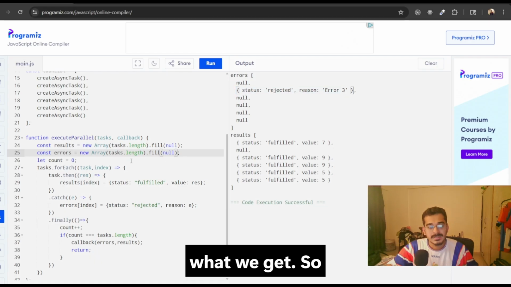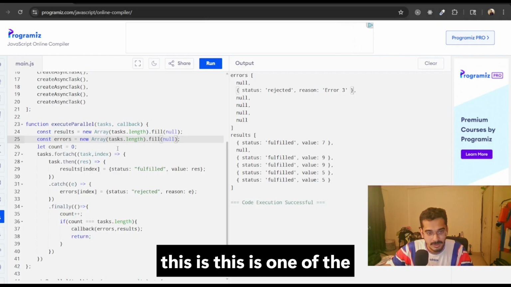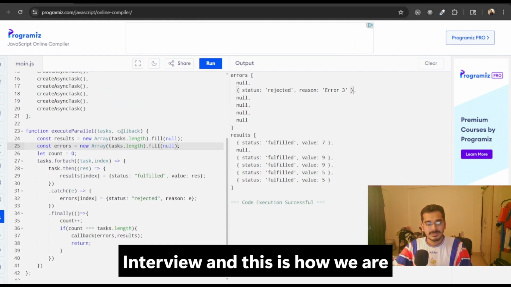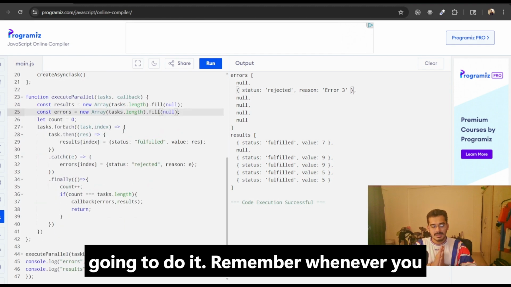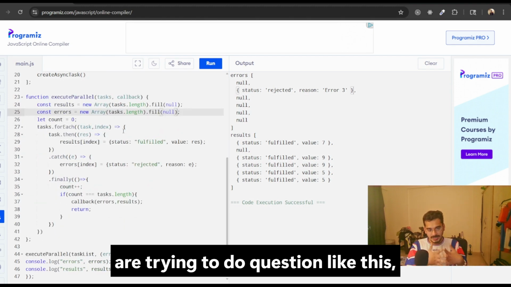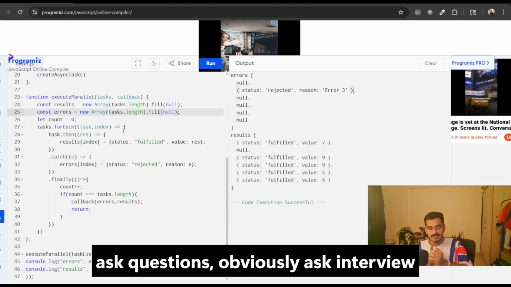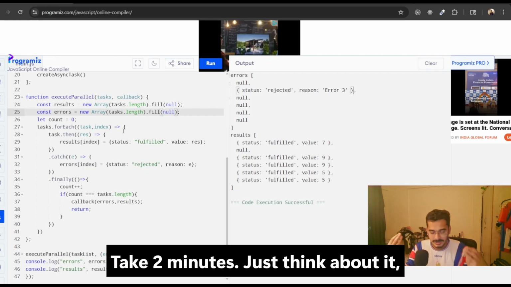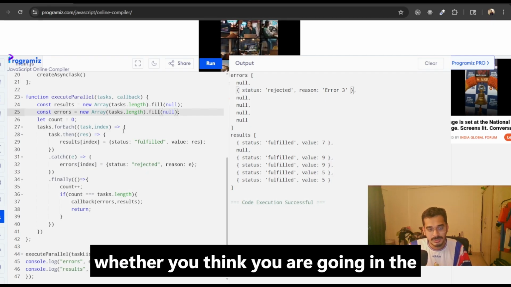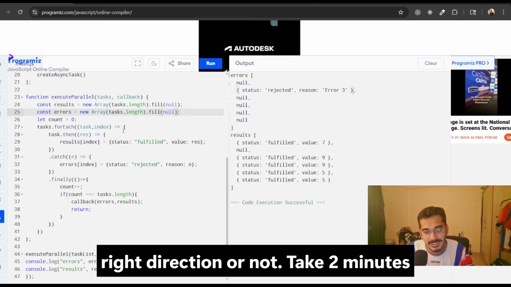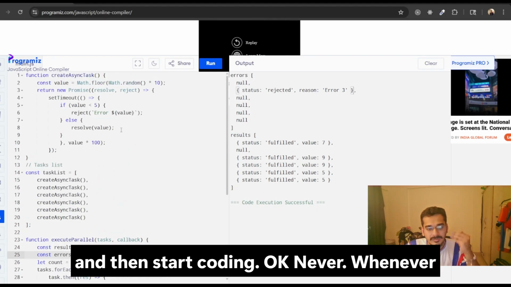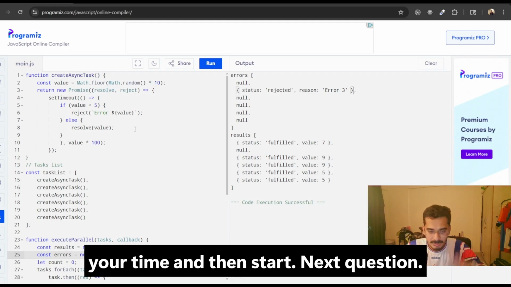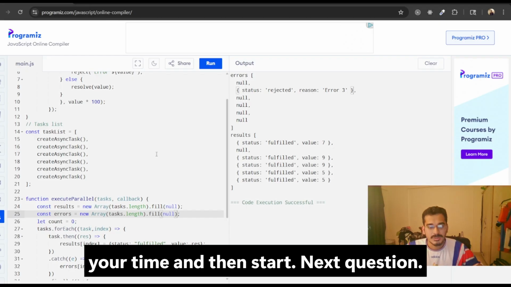So this is one of the questions that I was asked in an interview, and this is how we're going to do it. Remember, whenever you are trying to do a question like this, ask questions, obviously, and first take 2 minutes, just think about whether you are going in the right direction or not. Take 2 minutes and then start coding. Whenever they give you a question, don't start writing at that second, but take your time and then start. Next question.